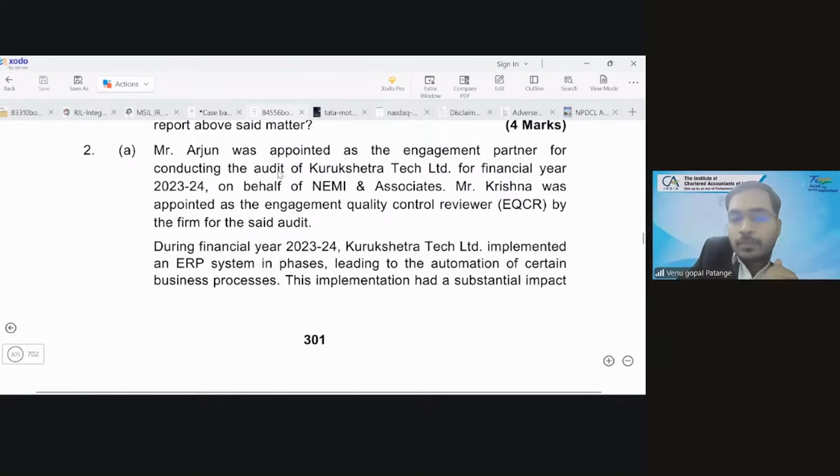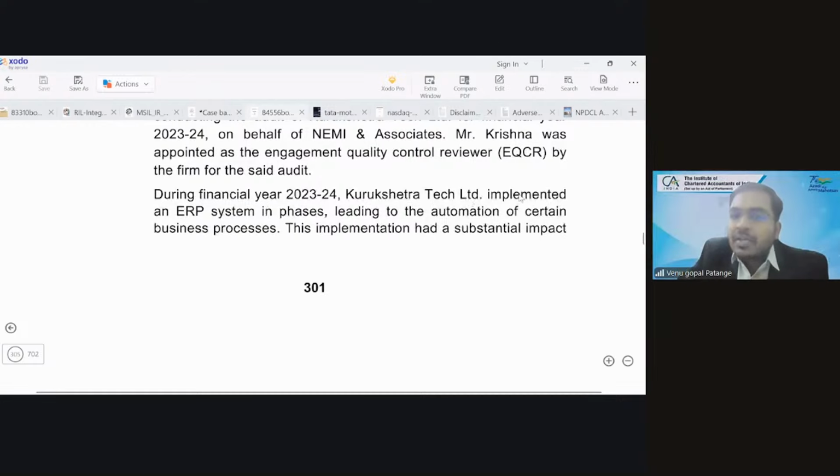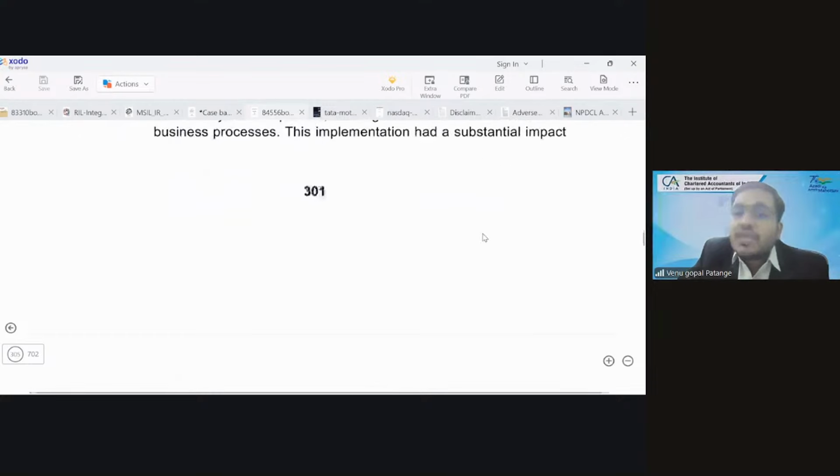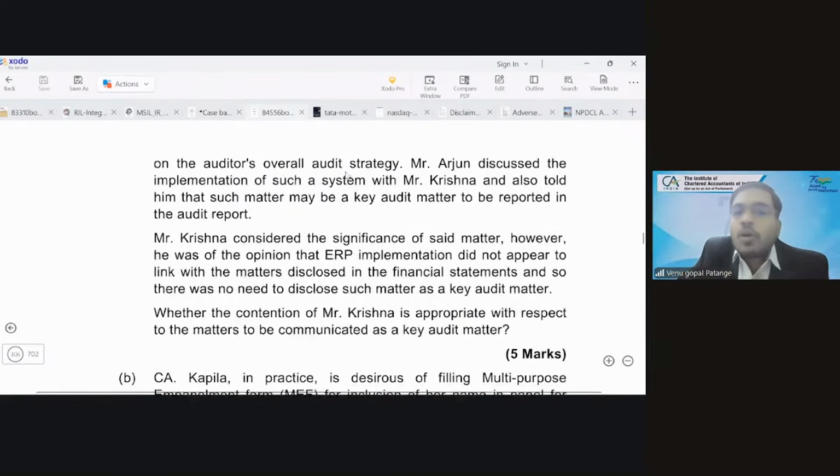Now 2A. Mr. Arjun was appointed as the engagement partner for conducting the audit of Kurukshetra Tech Limited for the financial year 23-24 on behalf of Nemi and Associates. Mr. Krishna was appointed as the engagement quality control reviewer by the firm for the said audit. During the financial year 2024, Kurukshetra Tech Limited implemented an ERP system in phases leading to the automation of certain business processes. This implementation has a substantial impact on the auditor's overall audit strategy.